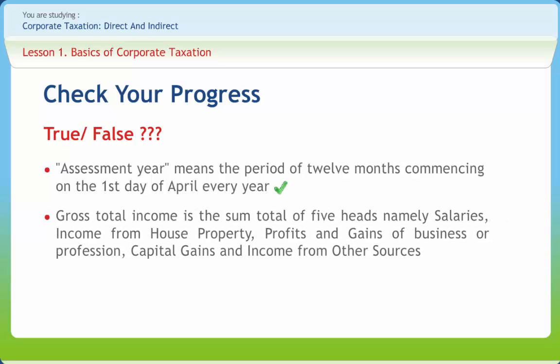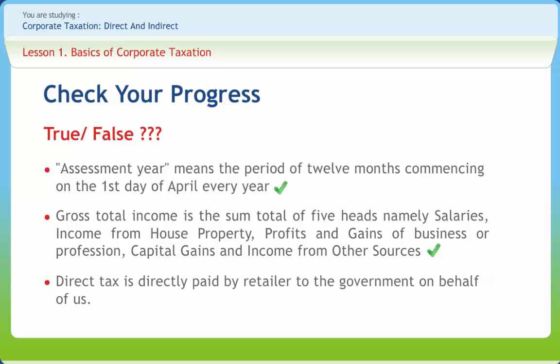Gross total income is the sum total of 5 heads, namely salaries, income from house property, profits and gains of business or profession, capital gains, and income from other sources. Right or wrong? Right.